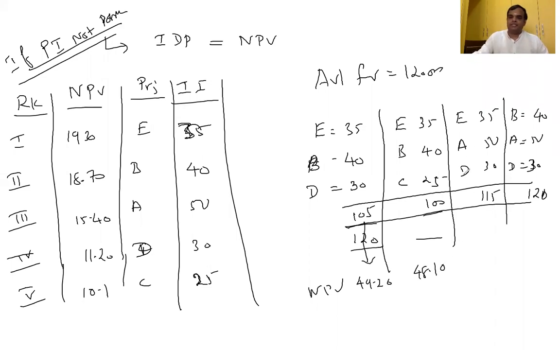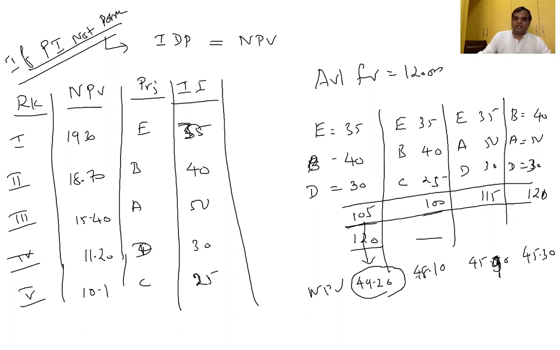E plus A plus D gives 45.9. And B plus A plus D gives 45.3. Where am I getting the maximum profit? The first case, 49.2.